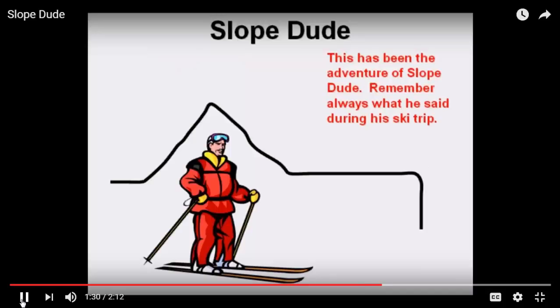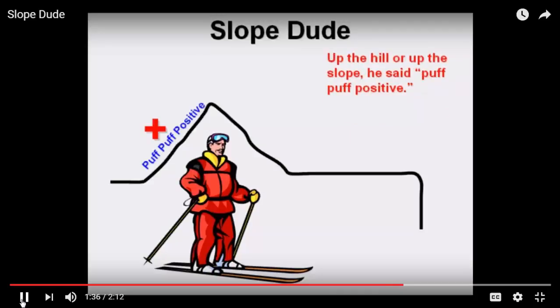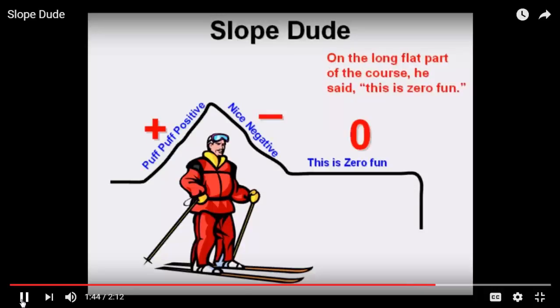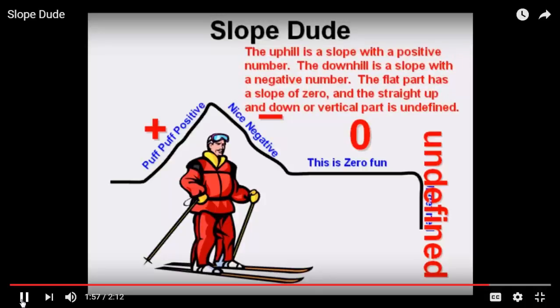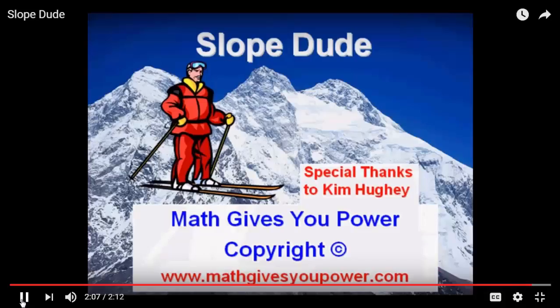This has been the adventure of Slope Dude. Remember always what he said during a ski trip. Up the hill or up the slope, he said, puff, puff, positive. On his downhill run, he said, nice, negative. On the long, flat part of the course, he said, this is zero fun. And finally, when he went over the vertical cliff and went straight down, he yelled the worst curse word of math and algebra. Undefined! The uphill is a slope with a positive number. The downhill is a slope with a negative number. The flat part is a slope of 0. And the straight up and down or vertical part is undefined. This has been the adventure of Slope Dude.